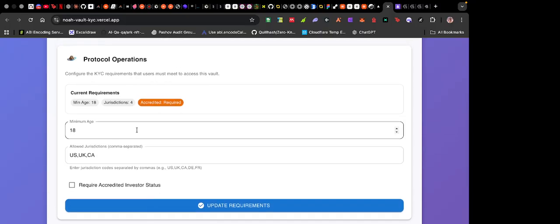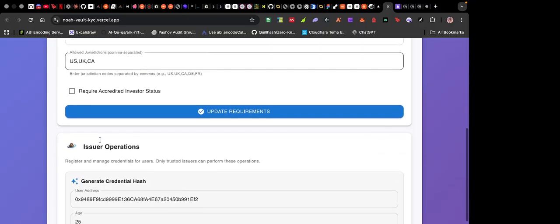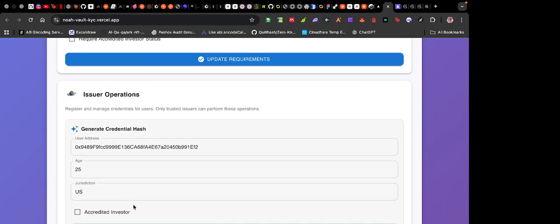And remember, these requirements are not just limited to age. It can vary. It could be location. You could check across several documents. It's just that we're using age to demonstrate a use case for Noah, right? And now here is the issuer operation.